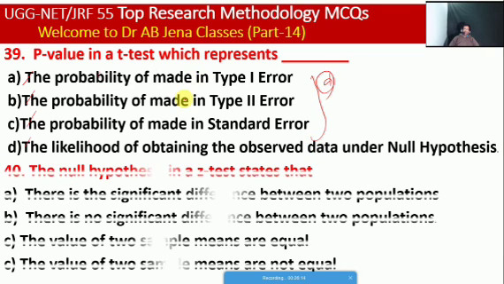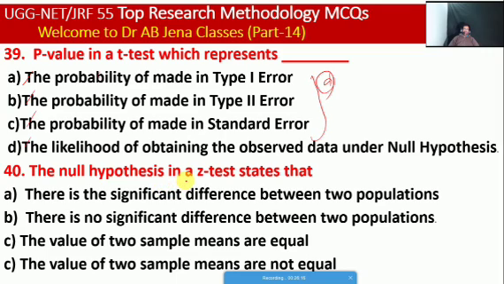So next one we will see: the null hypothesis in a Z test states what? A, there is a significant difference between two populations. B, there is no significant difference between two populations since the values of two sample means are equal. C, the values of two sample means are not equal. So friends, here B is the right option. In this situation there is no significant difference between two populations.